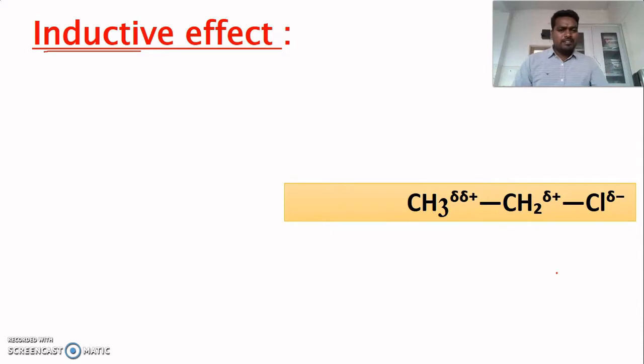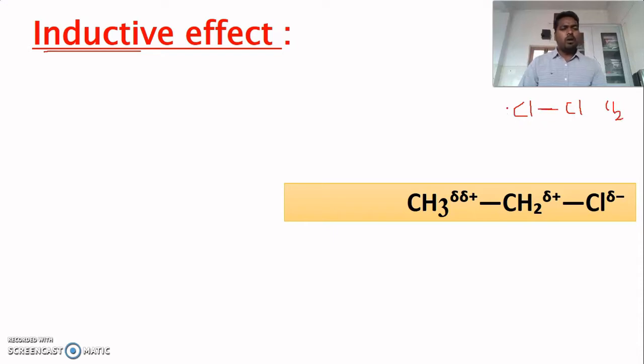Okay. So let us consider this example of ethyl chloride or chloroethane, we can say. This is a covalent molecule. There are two kinds of covalent bonds: one is polar covalent bond and the other is non-polar covalent bond. For example, take the bond between two chlorines, the bond in a chlorine molecule. Cl2 is a covalent molecule. So this is Cl bond Cl.